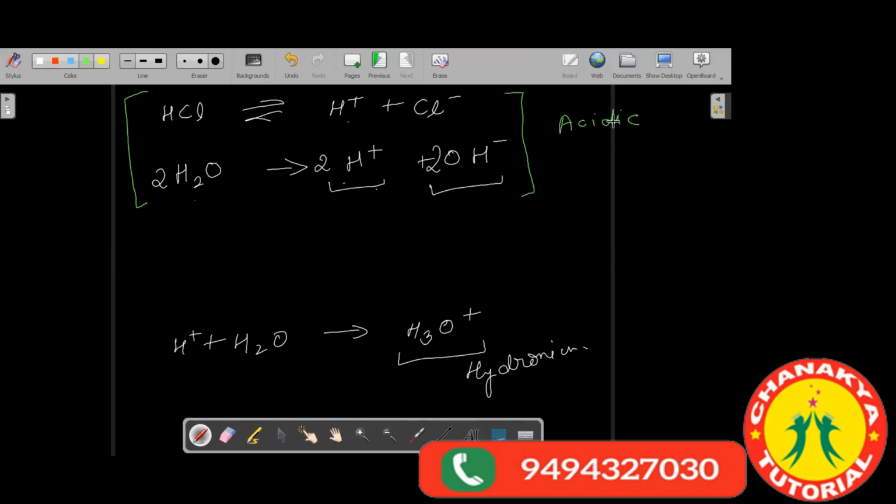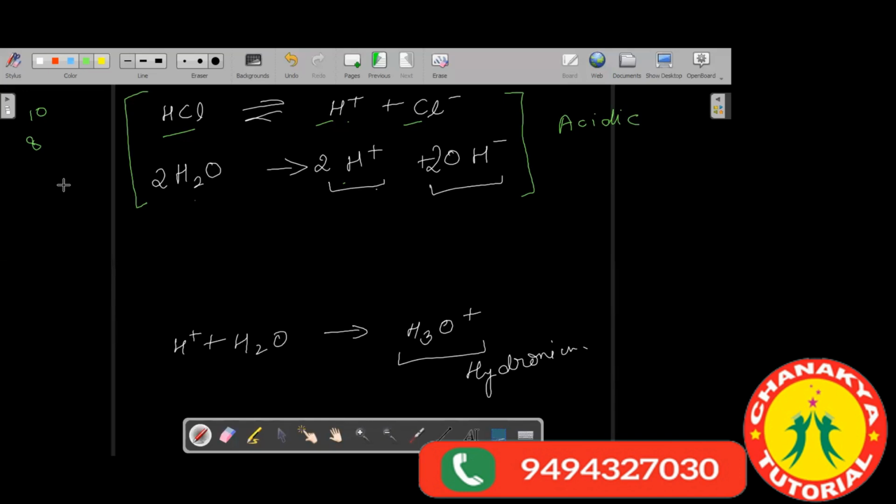Okay. So in the same way, here we observe that hydrogen ions are present and the concentration of the hydrogen ions is more. And it depends on how much of the HCl dissociates. It may happen that if you have 10 molecules of HCl, out of the 10 molecules only 8 molecules are dissociating to form H plus and Cl minus. 2 molecules are still there which do not dissociate. It can happen. We'll come to this again as the strength of an acid. When we discuss the strength of the acid, then we'll come to these points.